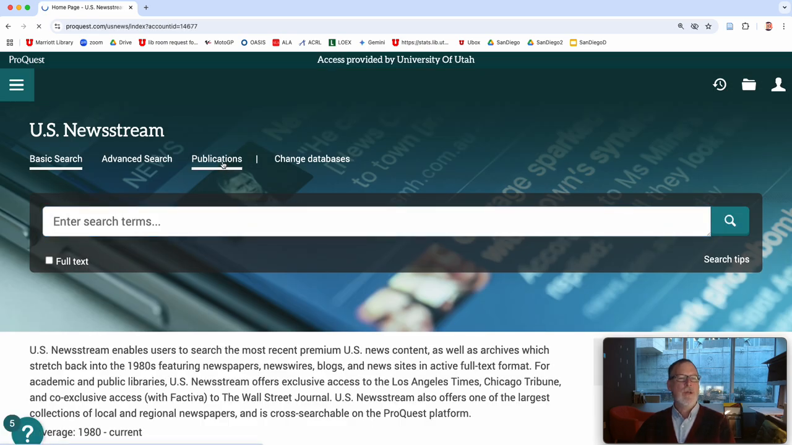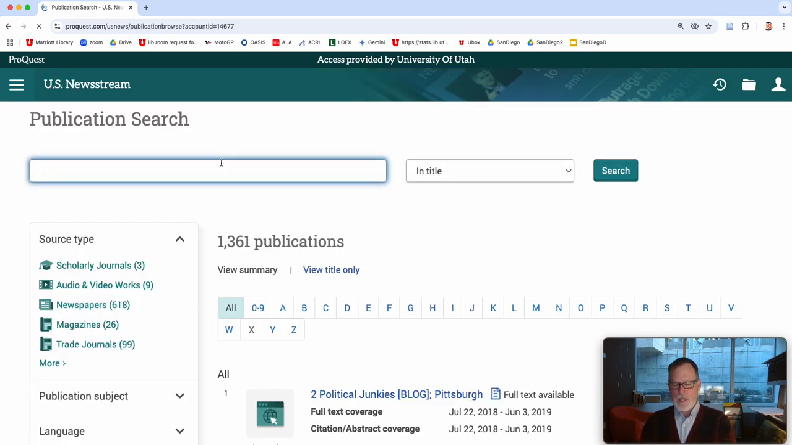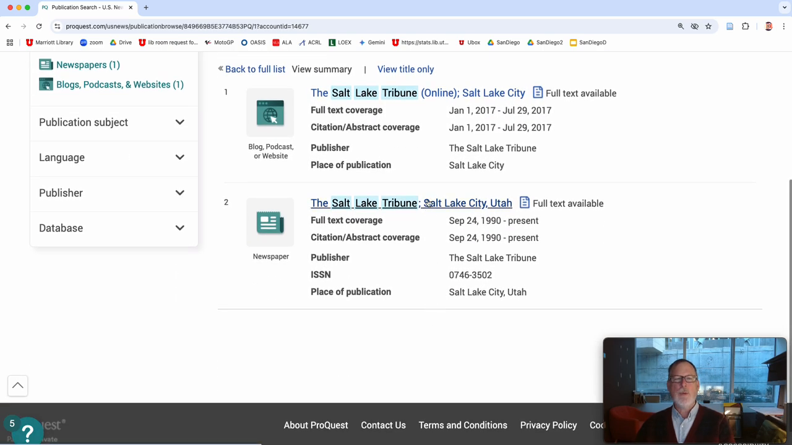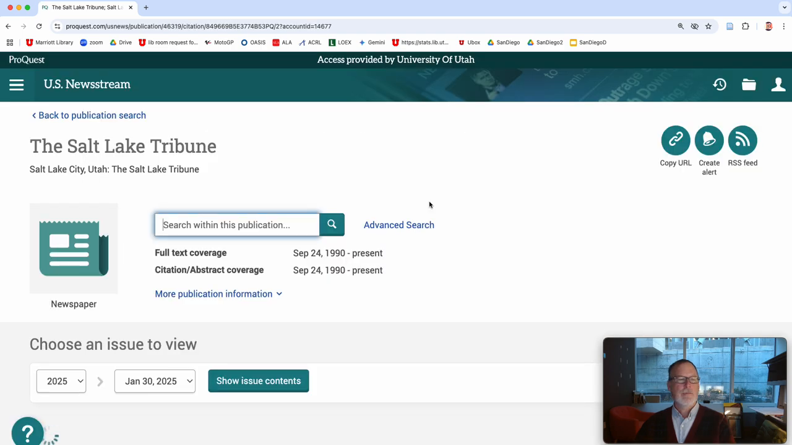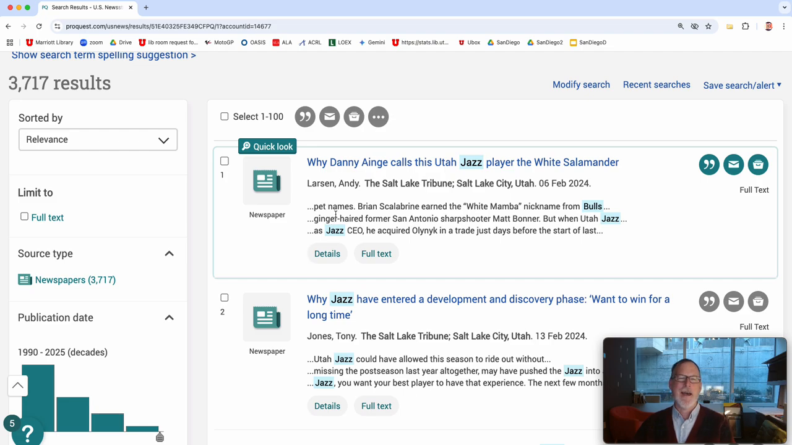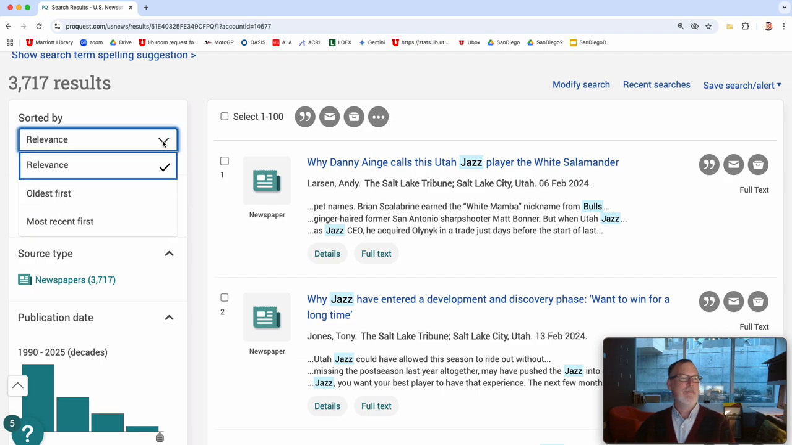So what you could do is go to publications and type in Salt Lake Tribune. And then you could see 1990 to present. And so I'm going to look up jazz and bulls. And we'll immediately get something that's terribly out of date. But you can do most recent first